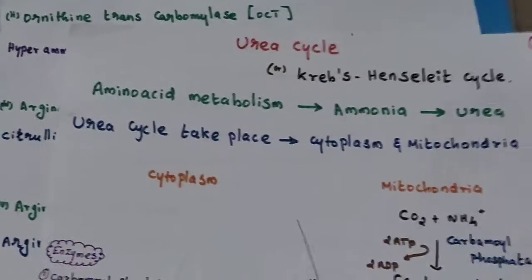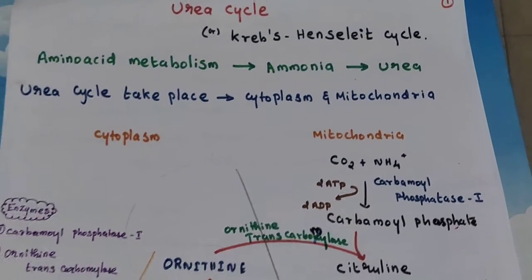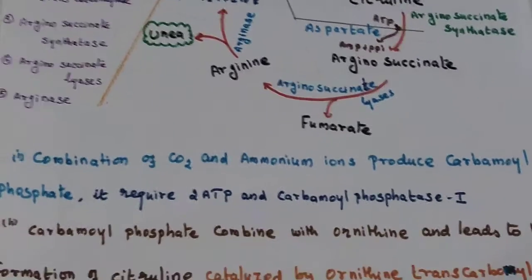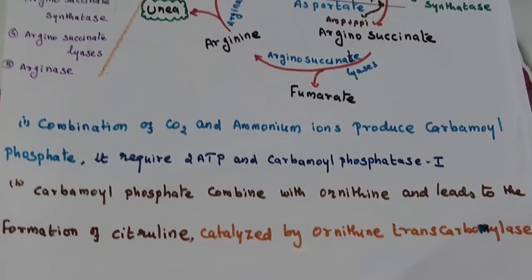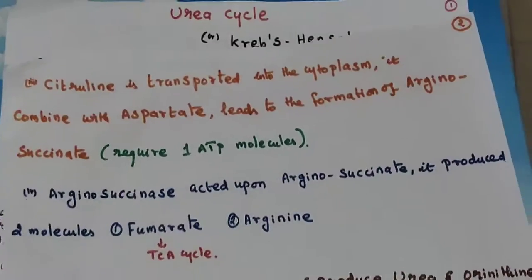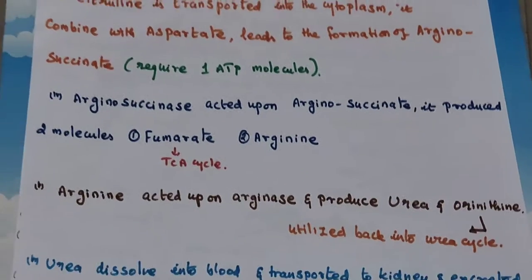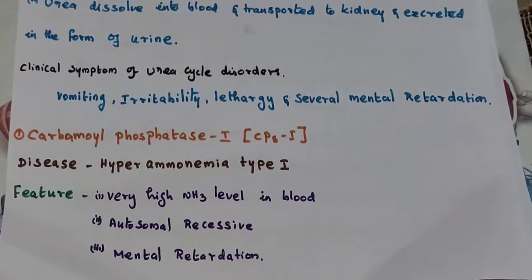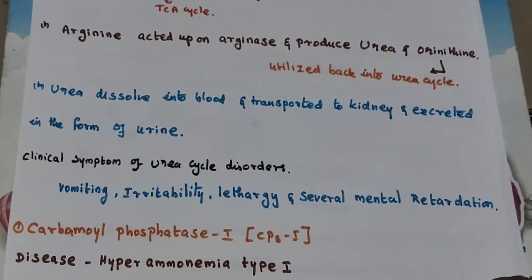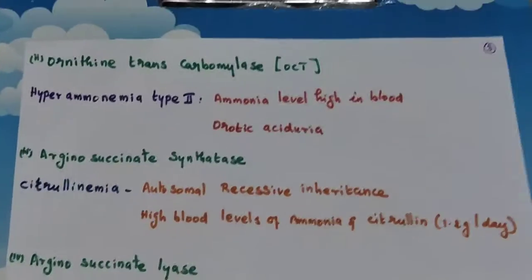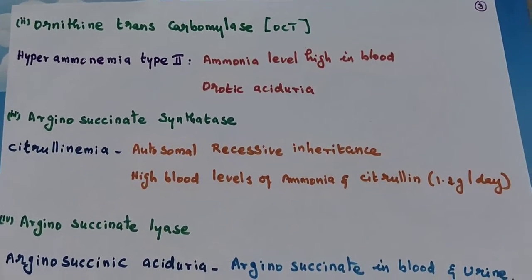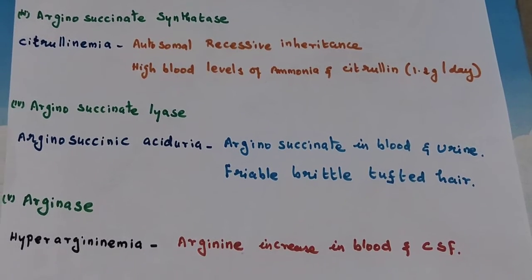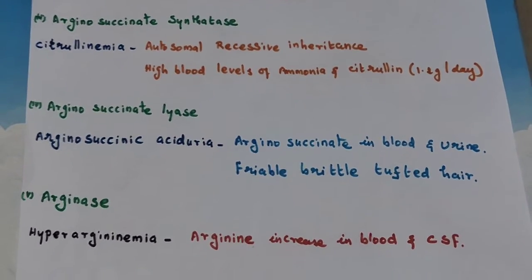Notes format. Urea cycle first page, 5 enzymes. This is a short description of the urea cycle and the disorders or defects of these 5 different enzymes.